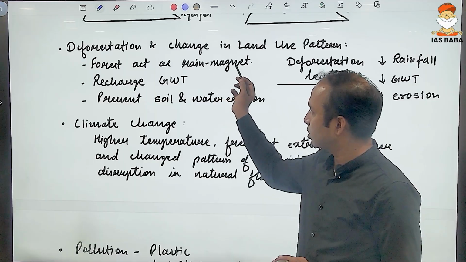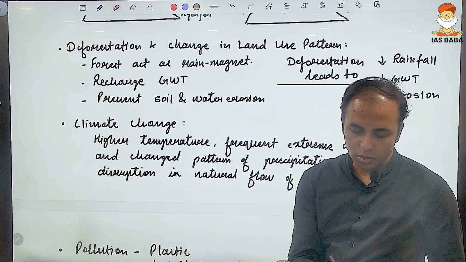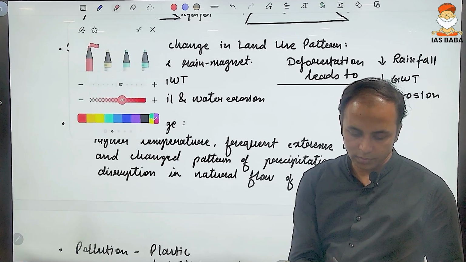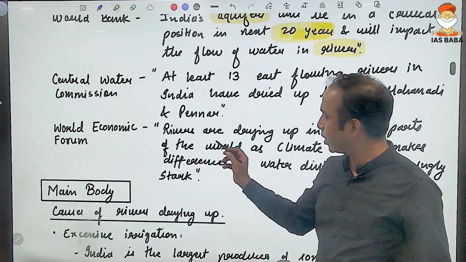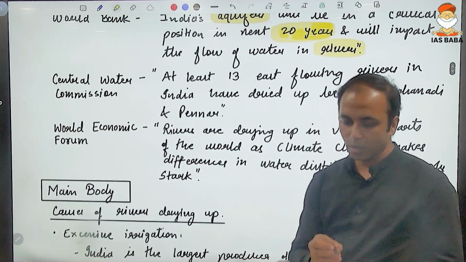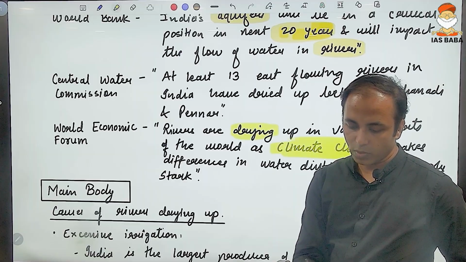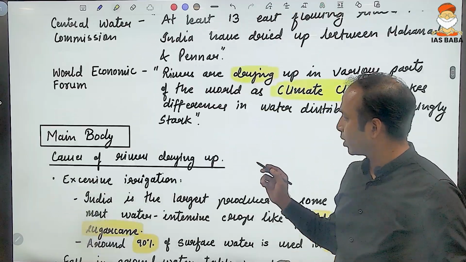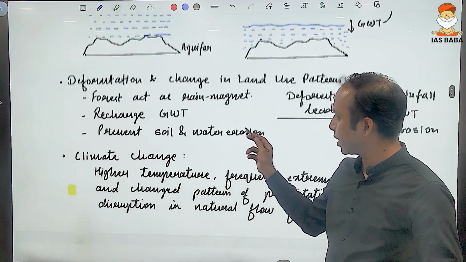Another important cause is deforestation and climate change. This is also being emphasized by the World Economic Forum, that one of the important factors for the drying of rivers in various parts of the world is climate change. Deforestation and the change in land use pattern is one factor.